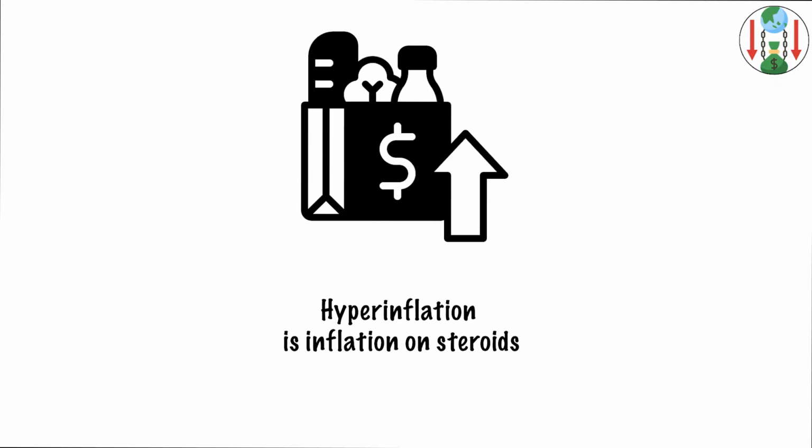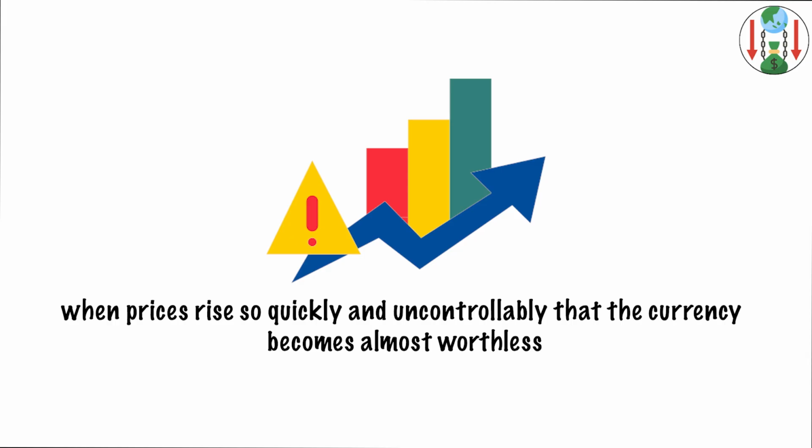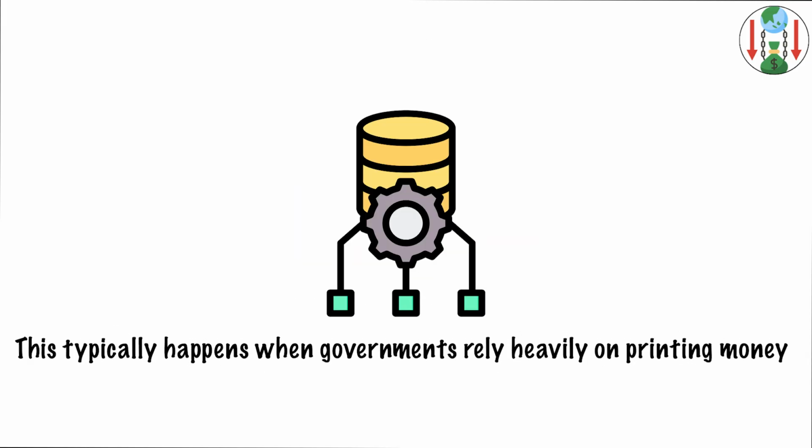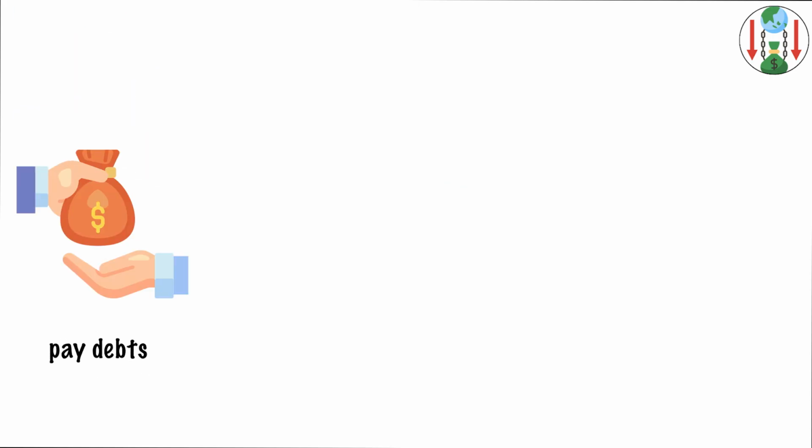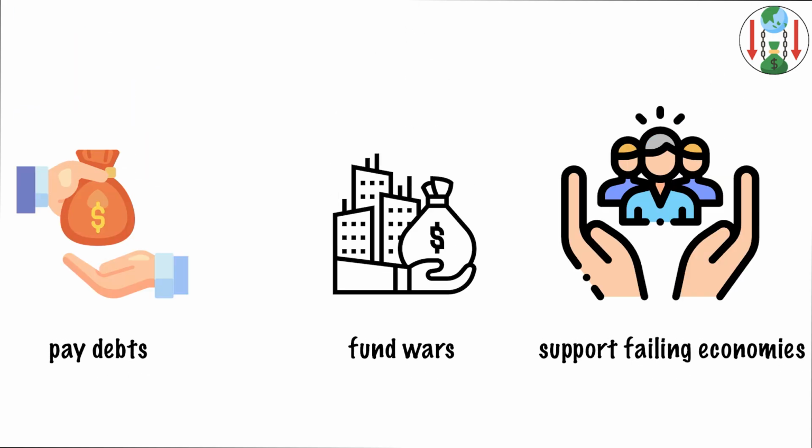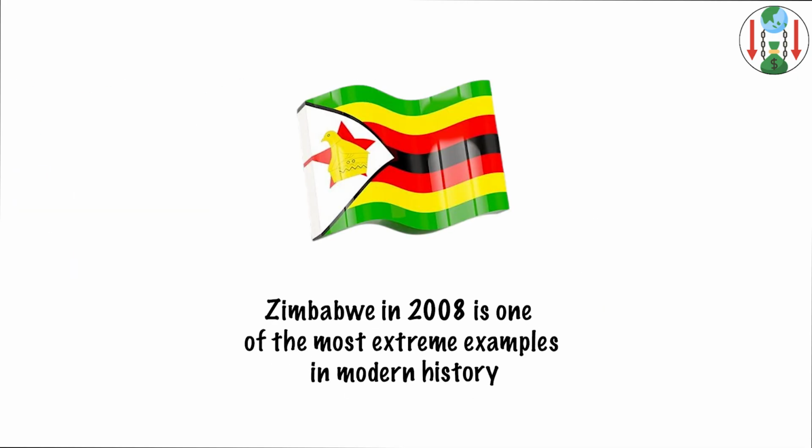Hyperinflation. Hyperinflation is inflation on steroids. It's when prices rise so quickly and uncontrollably that the currency becomes almost worthless. This typically happens when governments rely heavily on printing money to pay debts, fund wars, or support failing economies. Zimbabwe in 2008 is one of the most extreme examples in modern history.